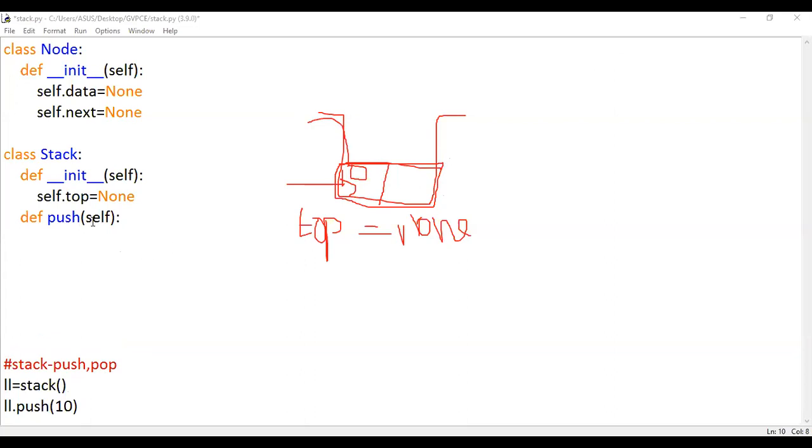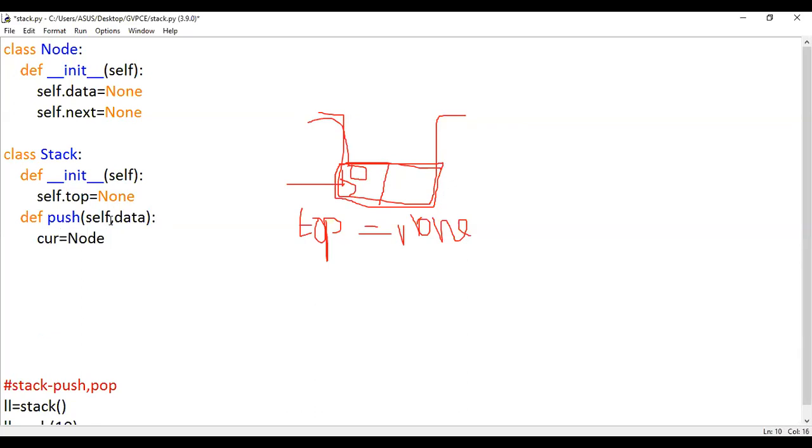So now we'll do one thing. Here we are passing some data, right? I should receive it here with a parameter. So let me mention data here. The same process as your linked list. After this, what will you be doing? I'll be creating an object for my node. Once the object is created, a node will be created. After this, what should you do? You should insert a value for the node.